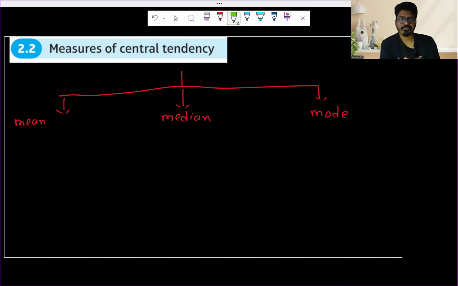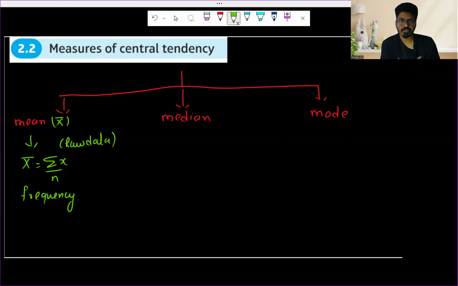Now, what is the mean? The mean is denoted by x bar, and it is the total average. For raw data, the mean is the summation of x divided by the total number of observations. And then for frequency data, if the frequencies are given, you use this equation to calculate the mean: x bar is the summation of fx divided by the summation of f, the total frequency, where x is the class midpoint.